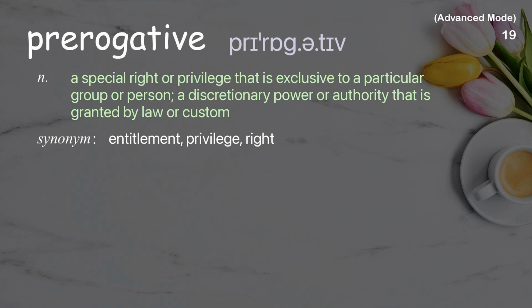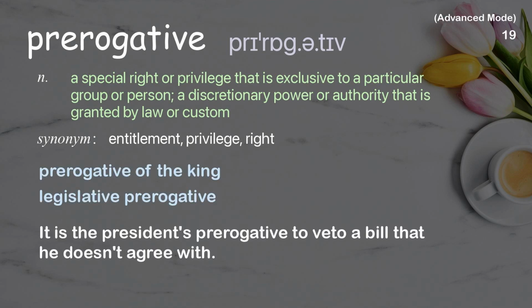Prerogative: a special right or privilege that is exclusive to a particular group or person, a discretionary power or authority that is granted by law or custom. Examples: prerogative of the king, legislative prerogative. It is the president's prerogative to veto a bill that he doesn't agree with.